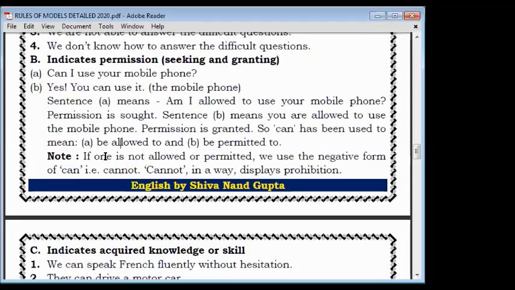Okay, if one is not allowed or not permitted, note you check. One means koi bhi vyakti. Okay, one means koi bhi vyakti. When we are talking about everyone, then we generally use "one". Okay, suppose permission is not given to anyone.